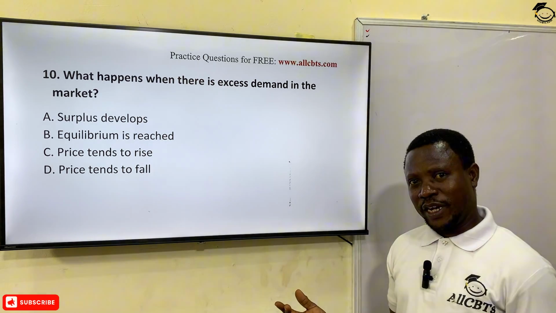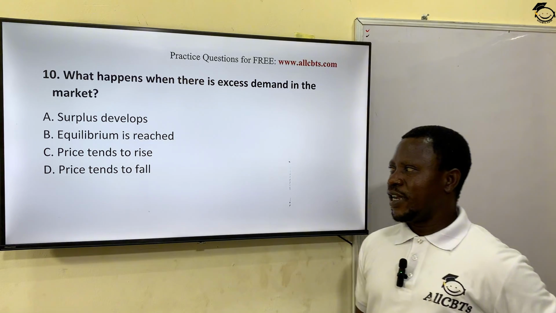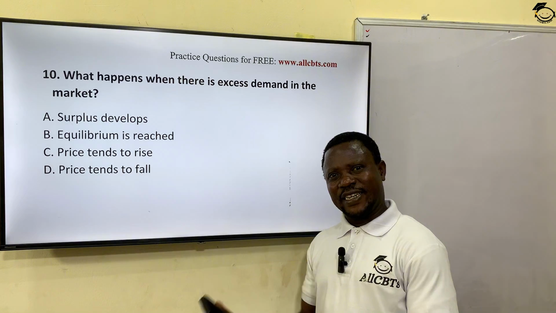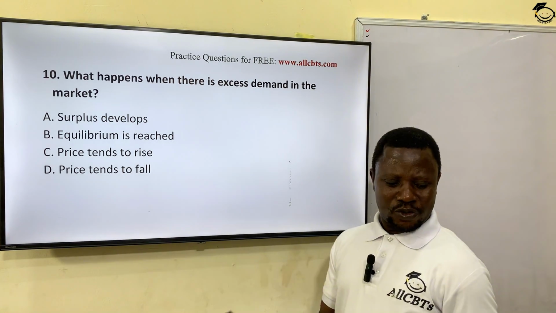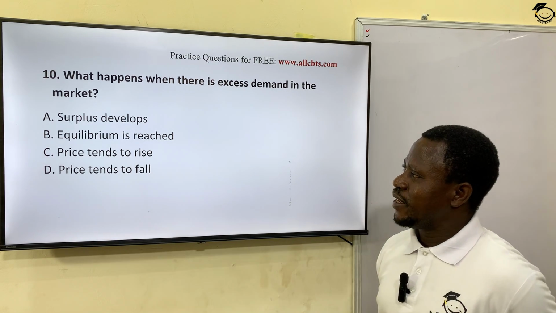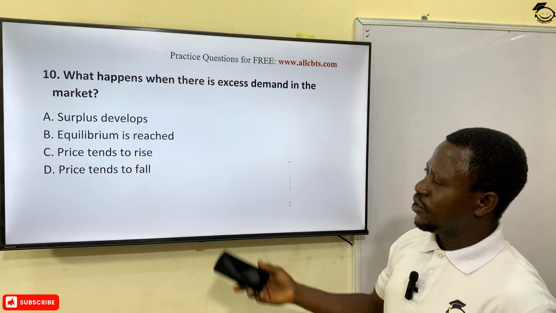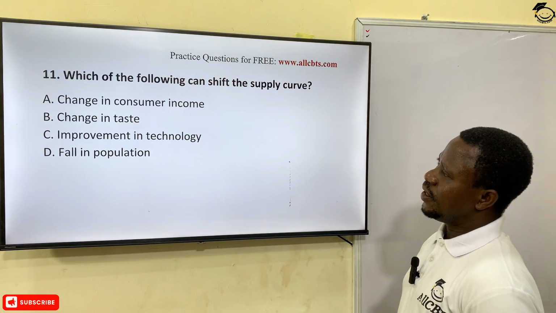Particularly if it's a perishable item, the seller will want to bring down the price so as to sell it faster and get their money back. Even if it's not perishable, instead of these goods being tied down, tying their capital down, they will want to bring it down a bit so as to encourage buyers to buy and then clear up their store to get other goods. Price tends to fall. Option D is the correct answer. Let's see the next one.